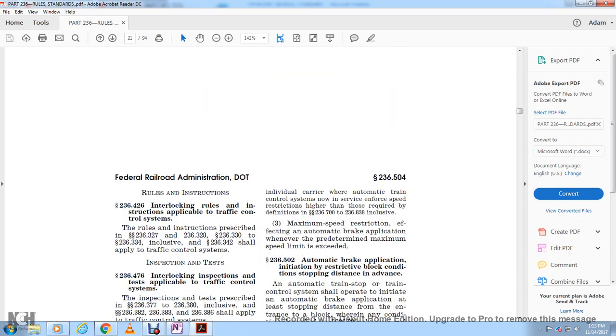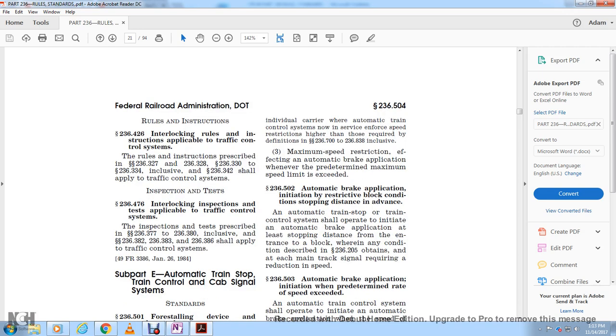236.427, rules, interpretation, interlocking rule with instruction applicable to traffic control. The rules and instructions prescribed in 236.327, 236.328, 236.330, and 236.334, inclusive of the 236.342, shall be applied with the traffic control system.